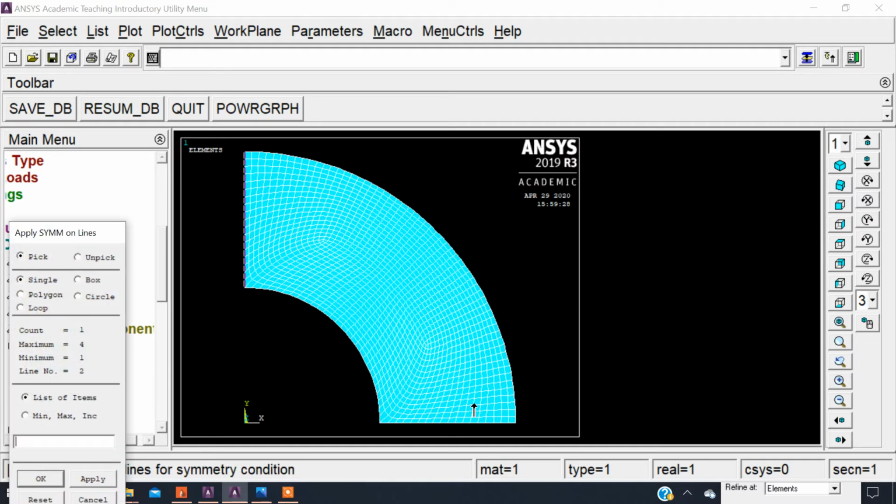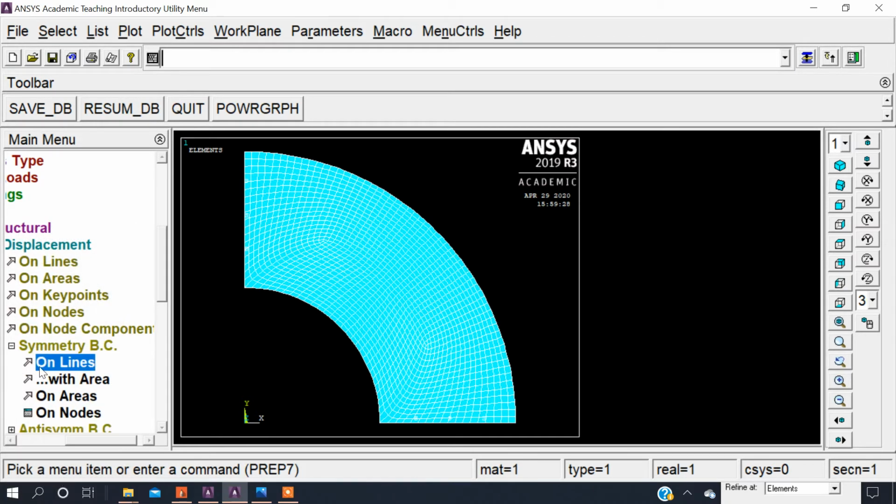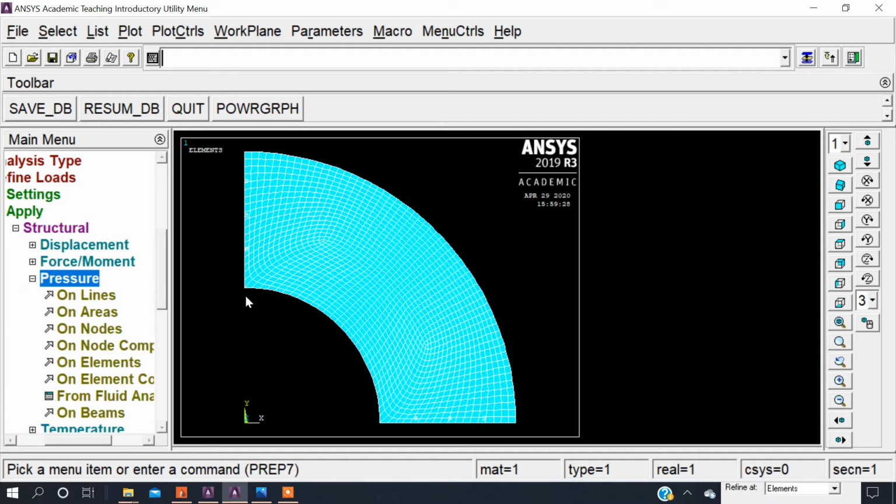So this end and this end, that will not be possible if I draw all 360 degrees of this pressure vessel. It cannot be possible because this thickness will sustain the pressure. So we have to use this as a symmetric displacement. Okay, so after giving this, go to pressure. In this, if I directly use on line, it will act linearly.